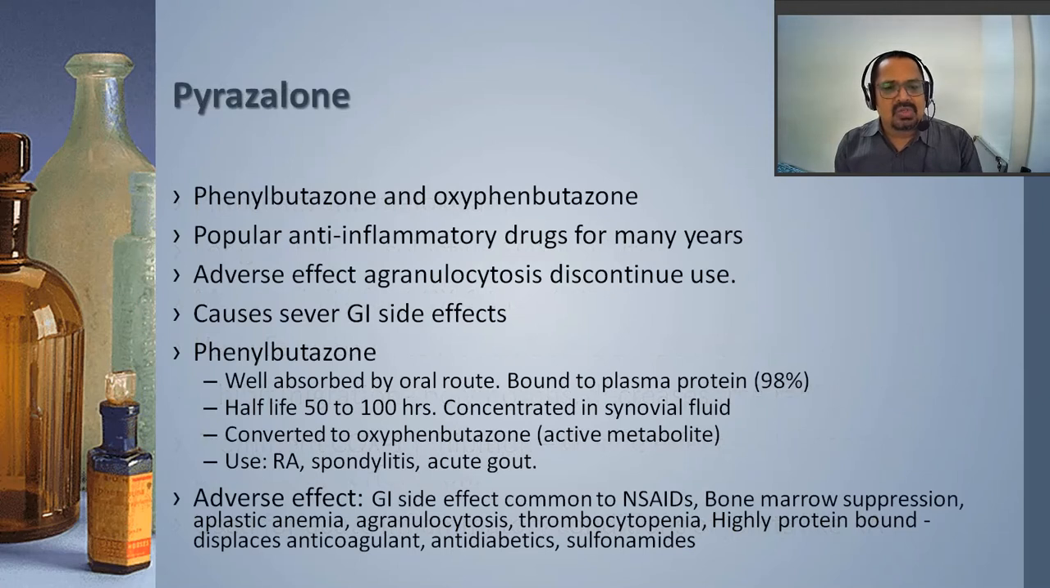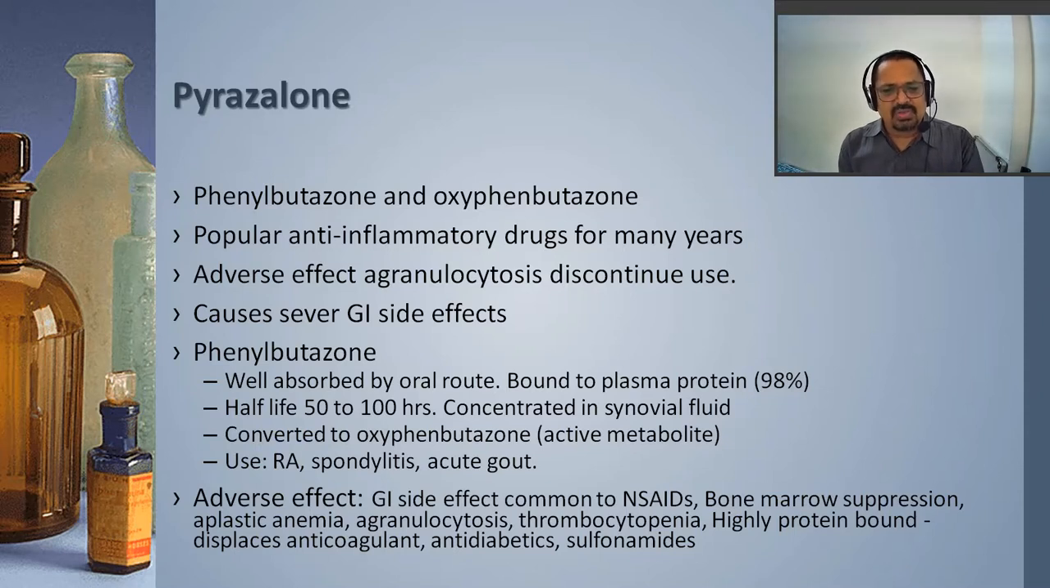Pyrazolone examples are phenylbutazone and oxyphenbutazone, very popular anti-inflammatory agents. Again, they are less popular as analgesics and antipyretics because the anti-inflammatory property is more prominent here. A typical side effect of oxyphenbutazone or phenylbutazone is agranulocytosis. Again, the GI side effect is there. It is well absorbed when given orally, but one limitation is that 98% is plasma bound. The half-life is 50 to 100 hours, and it is concentrated in synovial fluid.